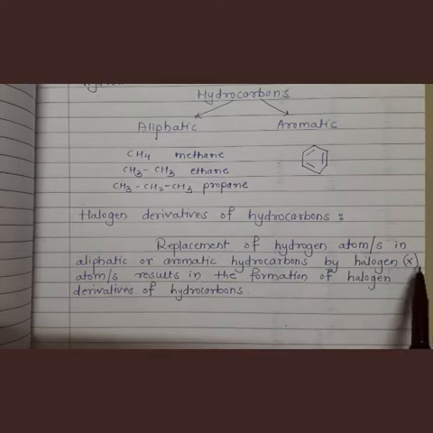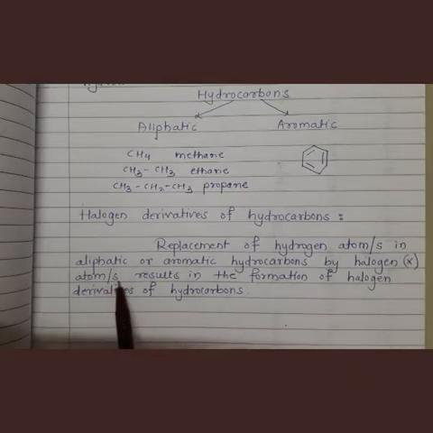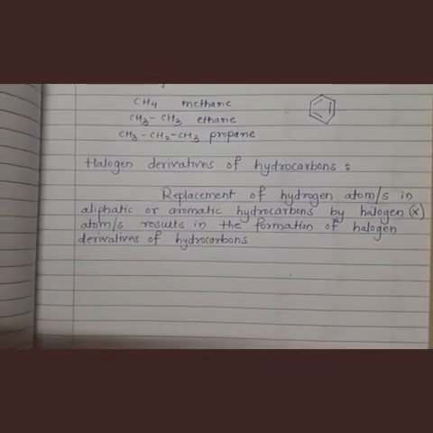Halogen is denoted by the symbol X, and halogens means which elements? Chlorine, bromine, iodine, fluorine. These are called halogens. One or more halogen atoms replacing hydrogen results in the formation of halogen derivatives of hydrocarbons.